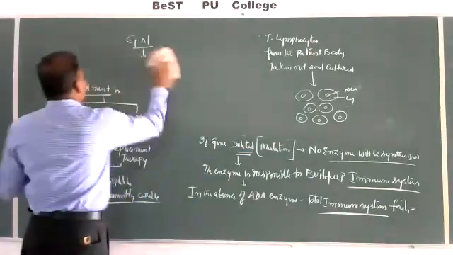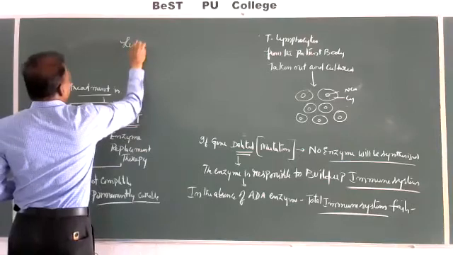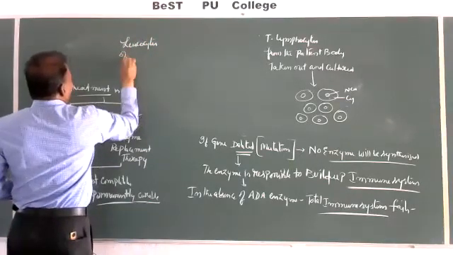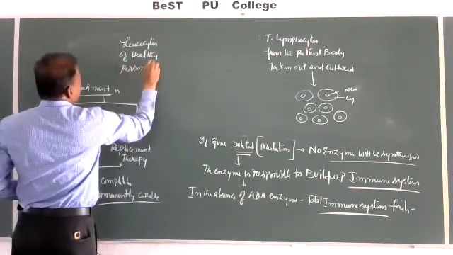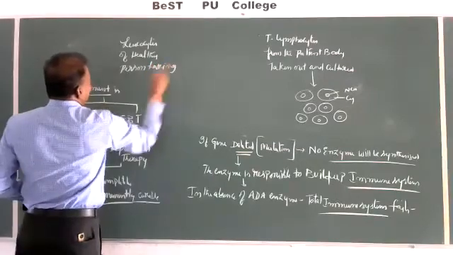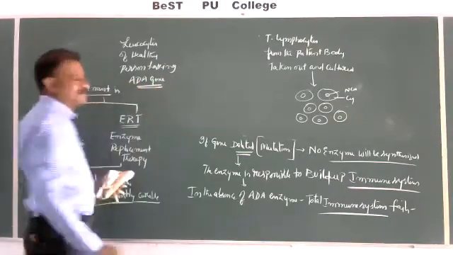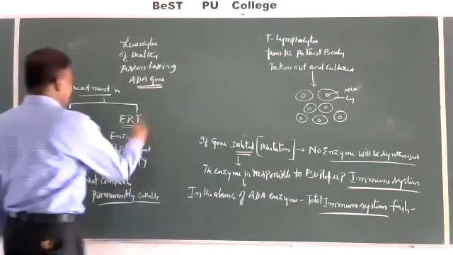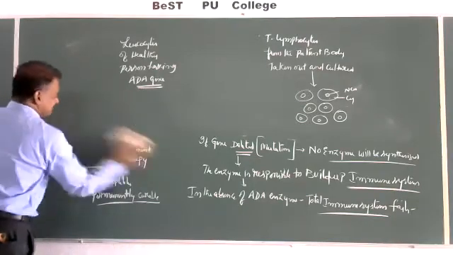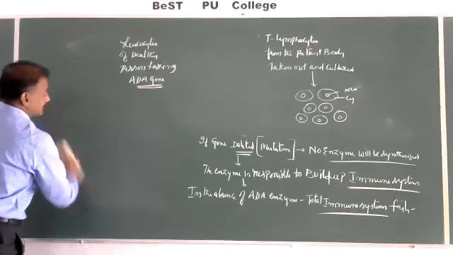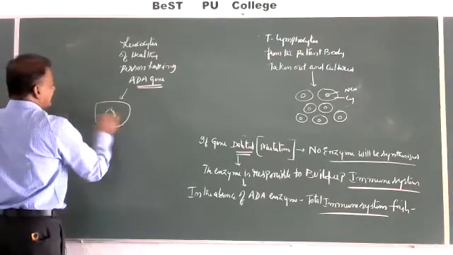Now from a healthy person's leukocyte cells, the leukocytes of a healthy person having the functional ADA gene, the functional ADA gene is here.